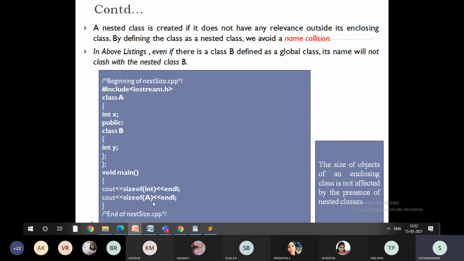Size of is, as you know, a function, or you might have seen it as a keyword or whatever it is. When I call this, it is going to calculate the size of the particular type, right? So this is how nested classes will be written. When you are creating nested classes, the only thing you should remember is to avoid name collision. You cannot create class A here and again one more class A here. That is not possible. Apart from that, whatever you want to do, you can do in nested classes. Okay, so you will get the output as 4 and 4.